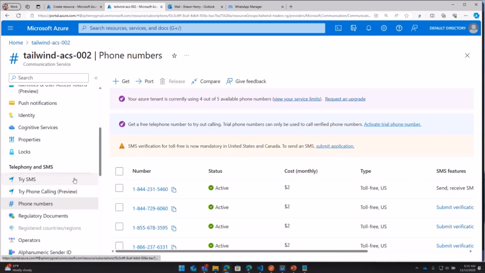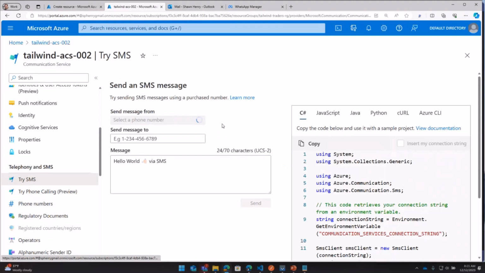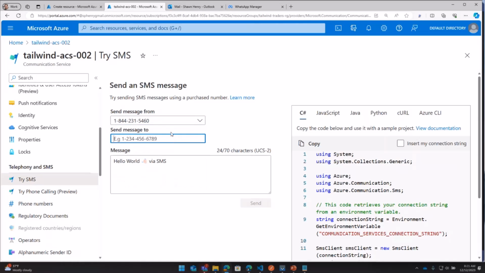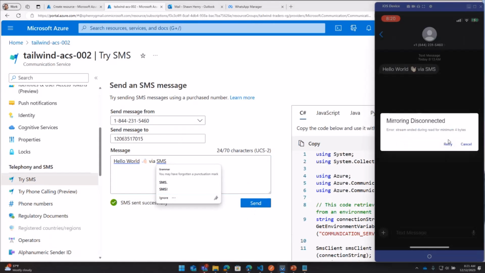So now that I have a phone number, I'm gonna just show you how to try a couple things here within Azure Communication Services. One is you can quickly just send an SMS message if you want. So I'll show you here. My number's already pre-populated. I'm going to select one of the numbers, and I'll put in a phone number here, and we will click send. And oh, I did it.